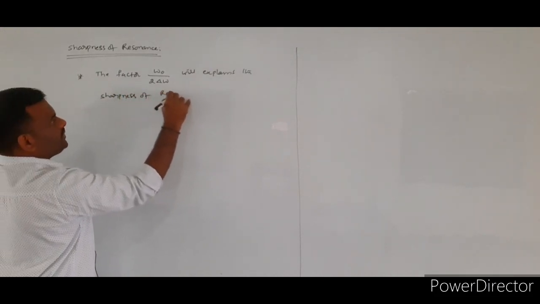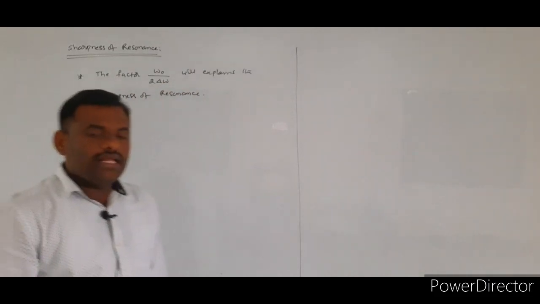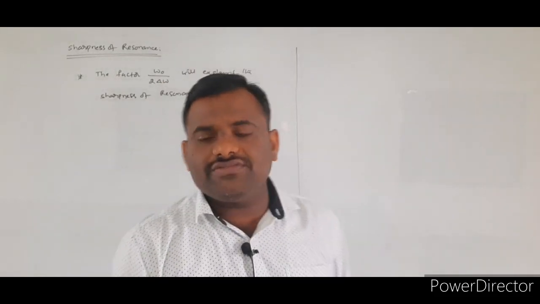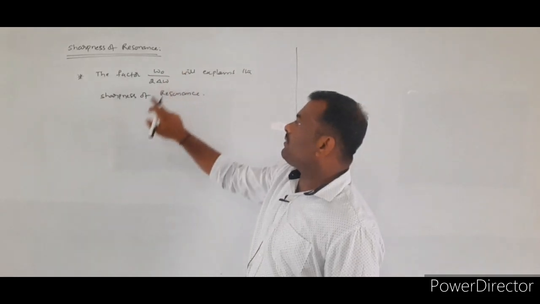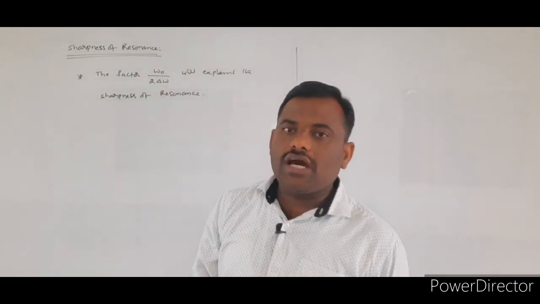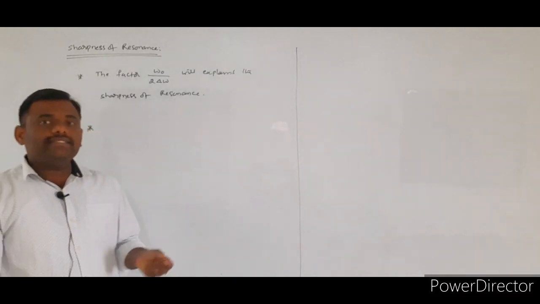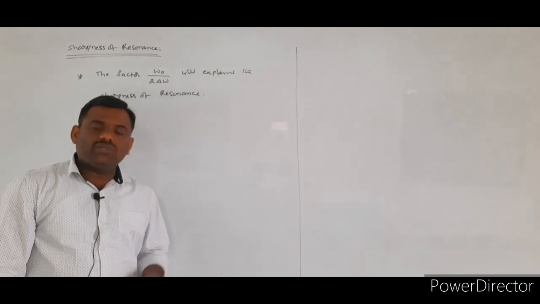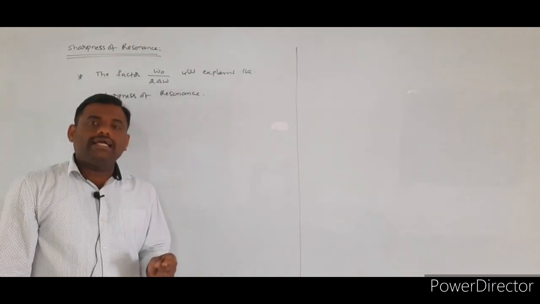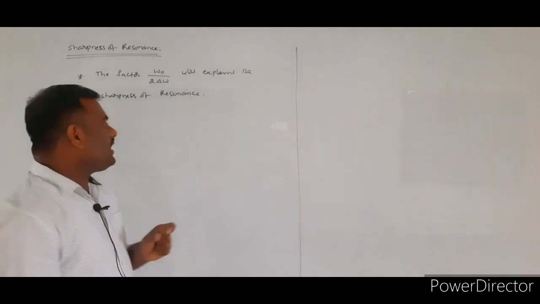Sharpness of resonance. What is our aim here? I want to derive the expression for the factor omega naught by 2 delta omega, which explains the sharpness of the resonance. To explain this factor, I will consider the peak value of alternating current.